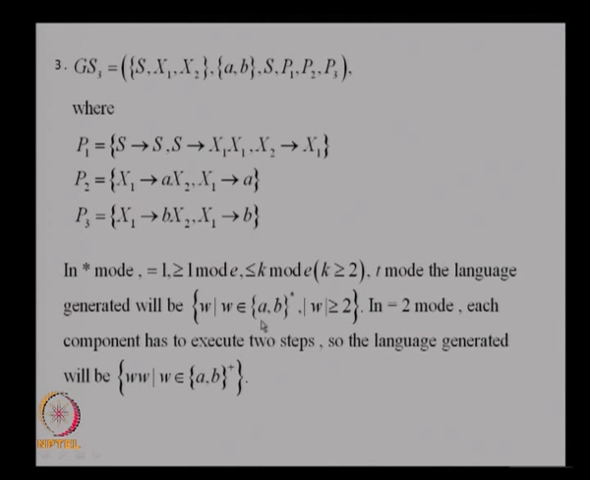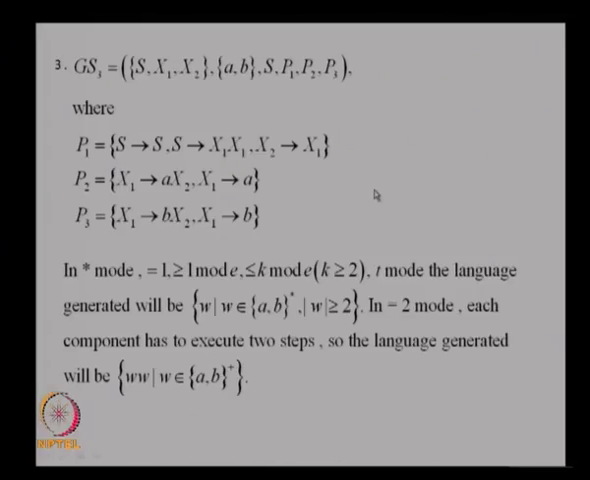Minimum length is 2 and actually W will be of the form W1, W2, where W1 and W2 are any strings of a's and b's. So, that is why you just have any string of a's and b's generated where the length of the string will be minimum 2, it can be anything. But what happens when you use equal to 2 mode? So, at each component you have to use 2 steps. The derivation in each component consists of 2 steps.